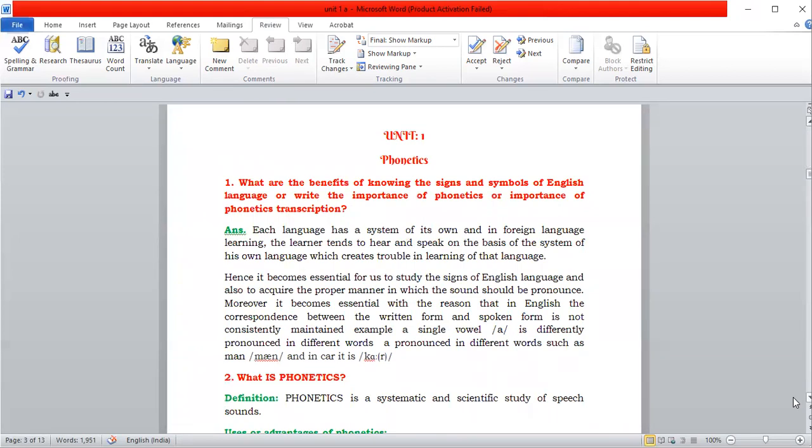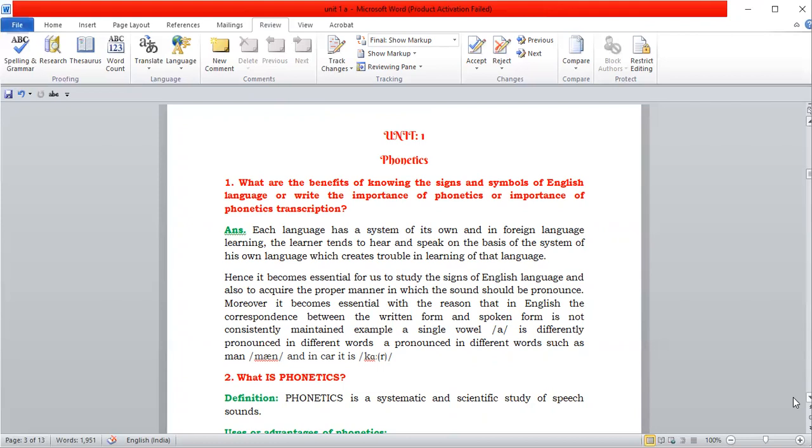So what are the benefits of knowing the signs and symbols of English language? Or write the importance of phonetics or importance of phonetic transcription. If they ask this, you have to write the same answer.